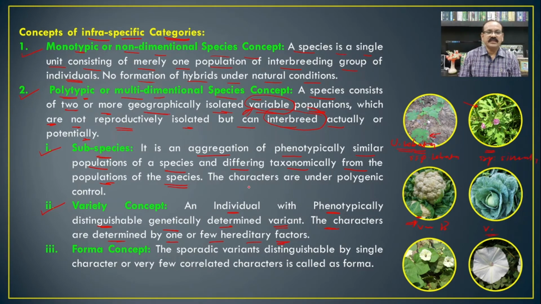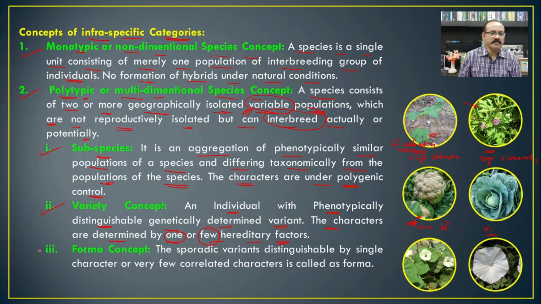But if we see the subspecies, the characters are under polygenic control. This is the difference between the subspecies and the variety. Polygenic control means more than one gene is responsible for the formation of the subspecies, while one or a few genes are responsible for the formation of the variety.